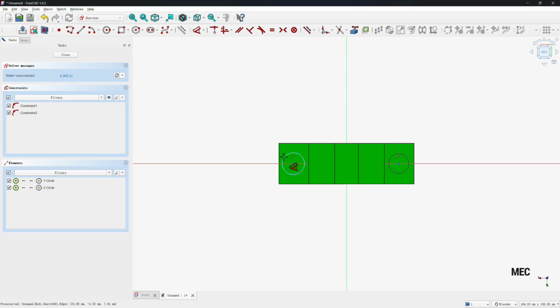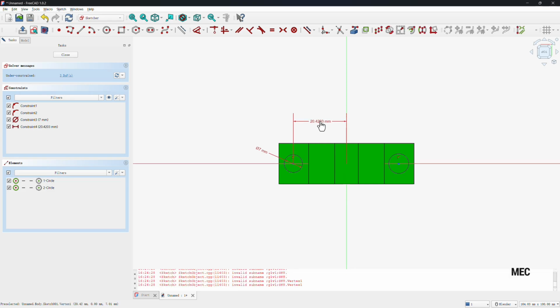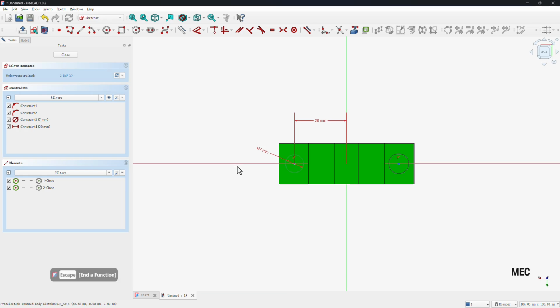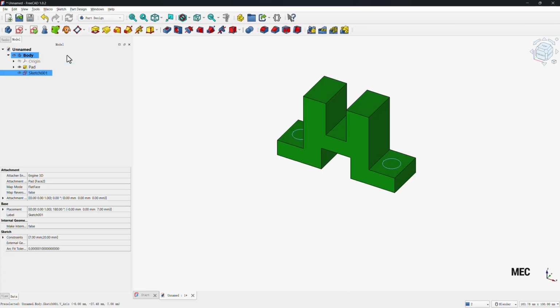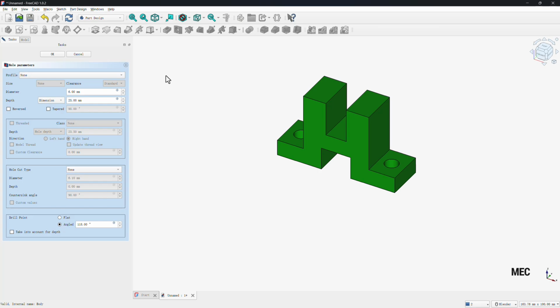Then go to dimension. Set the diameter to 7 and the distance to 20. And select these 2 circles, constrain equal. And select 2 centers and the middle line, constrain to be symmetric. The sketch is fully constrained. Close the sketch. We can cut the body by pocket or by hole.